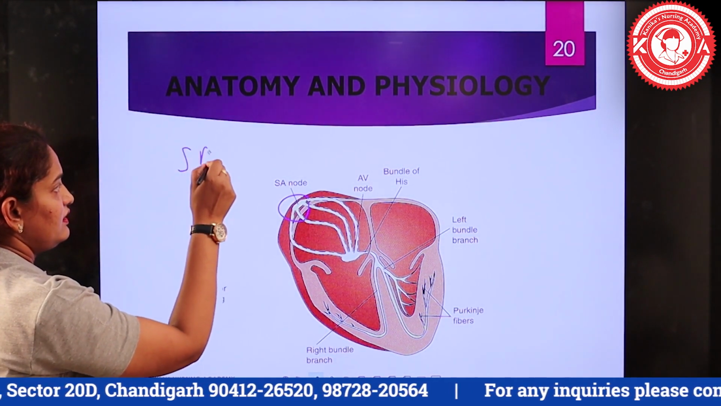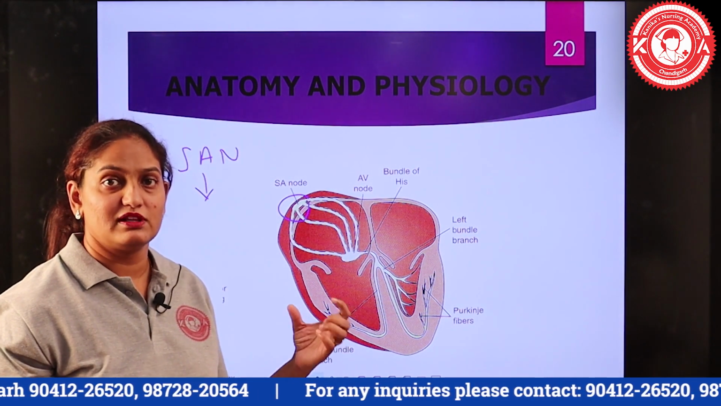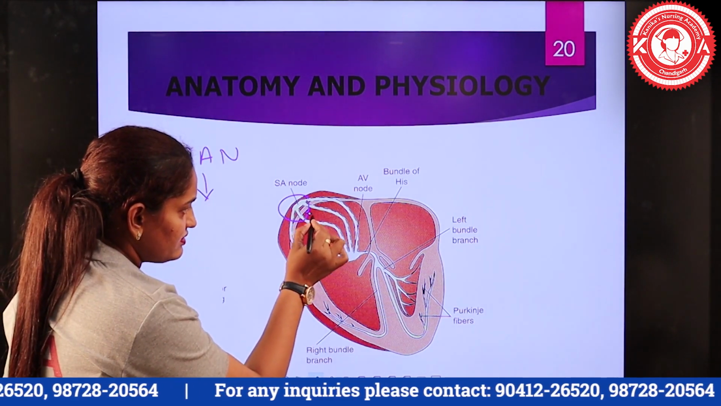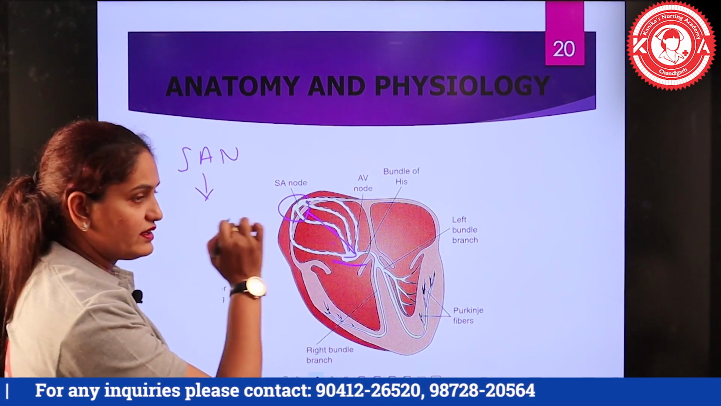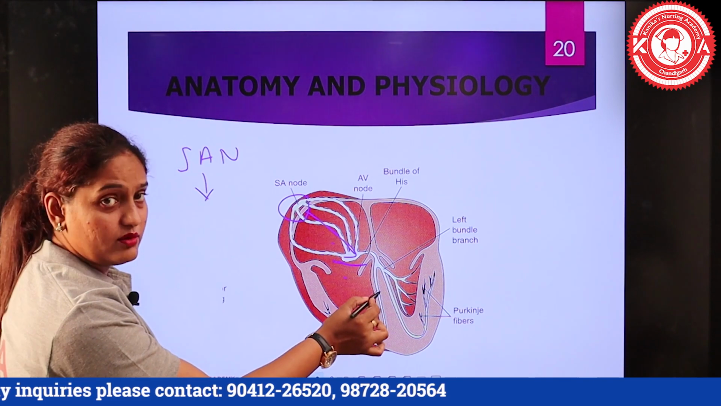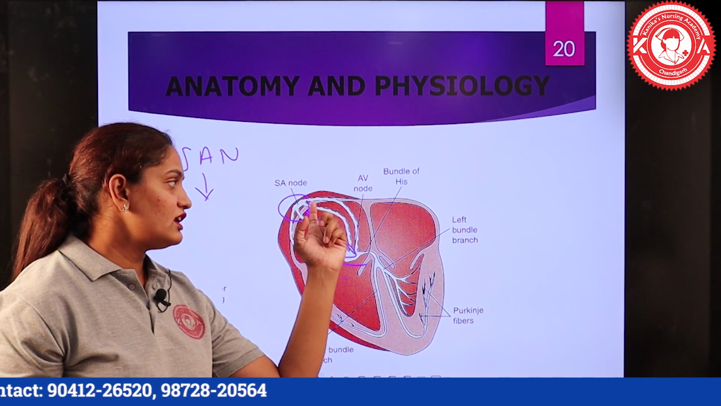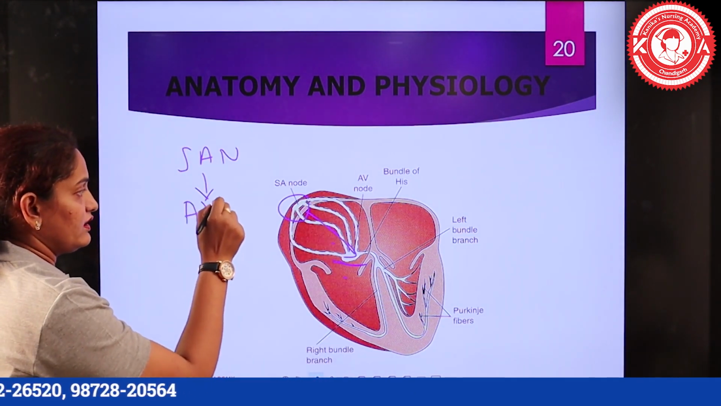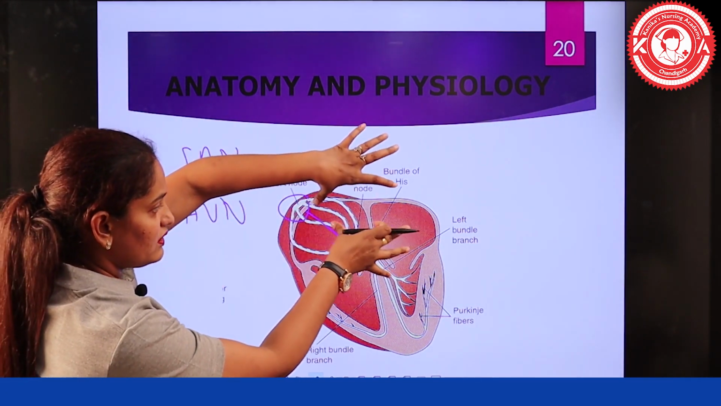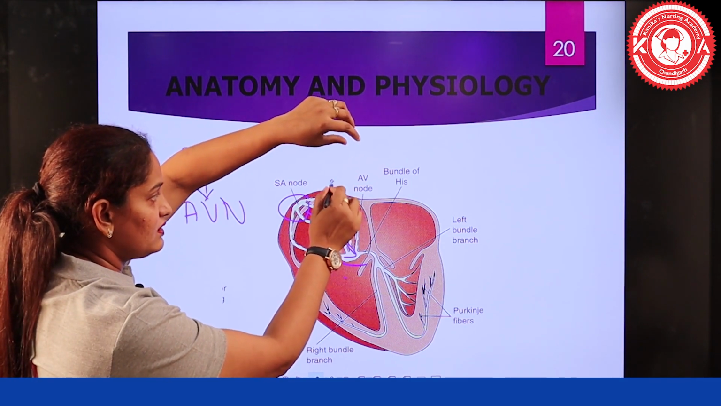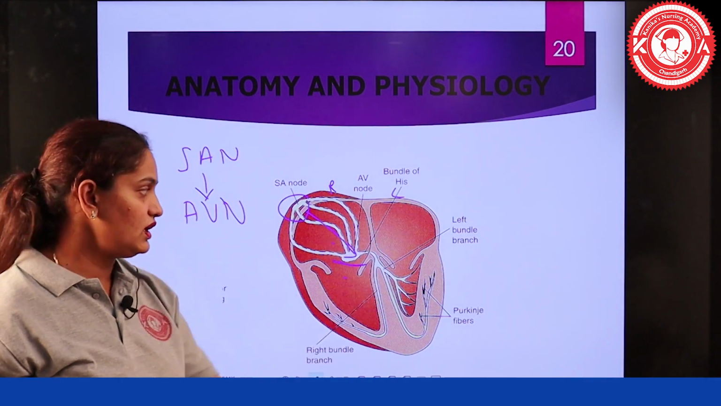So the SA node will be carrying out the initial impulse. Then this impulse will go to the AV node, which is located at the junction of the right atrium and the right ventricle, or the junction of atrium and ventricle, and this AV node will respond to the electrical impulse given by the SA node by contracting. And the moment the SA node starts the impulse, the upper chambers, the right and the left atrium, will start to contract. Both the upper chambers will contract.